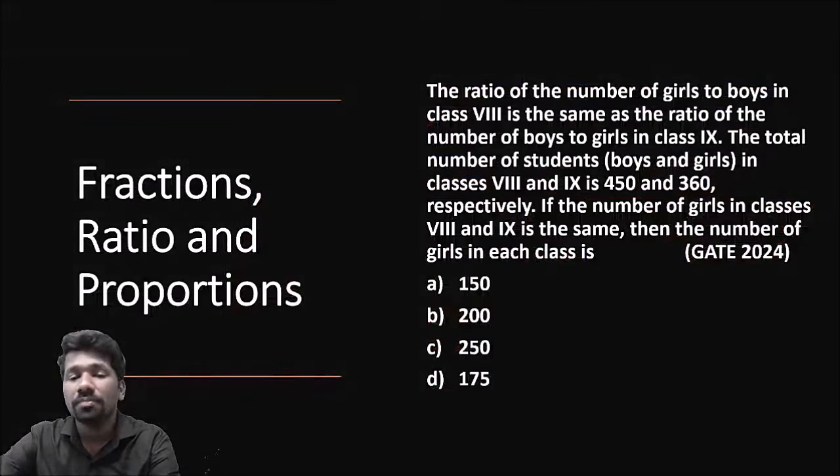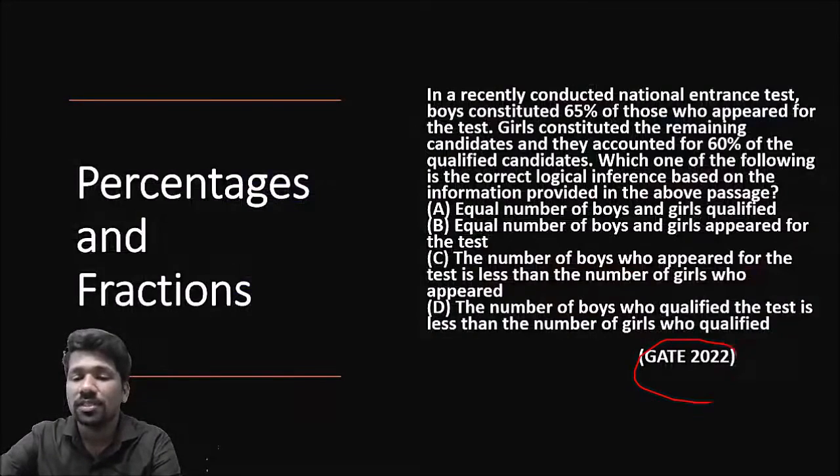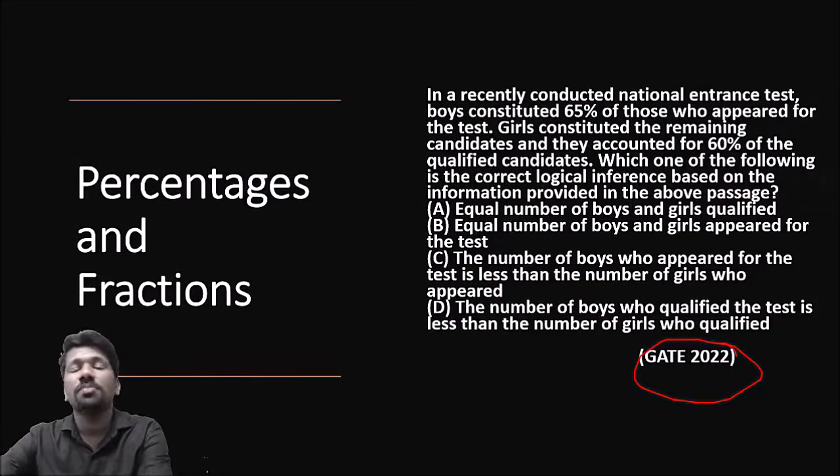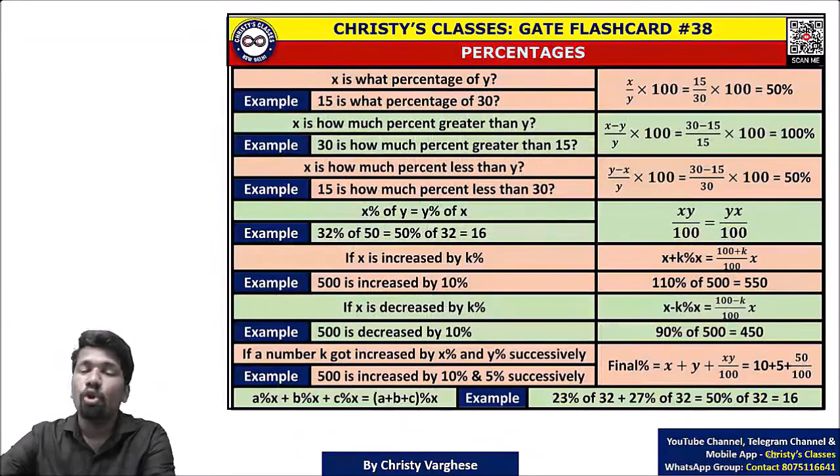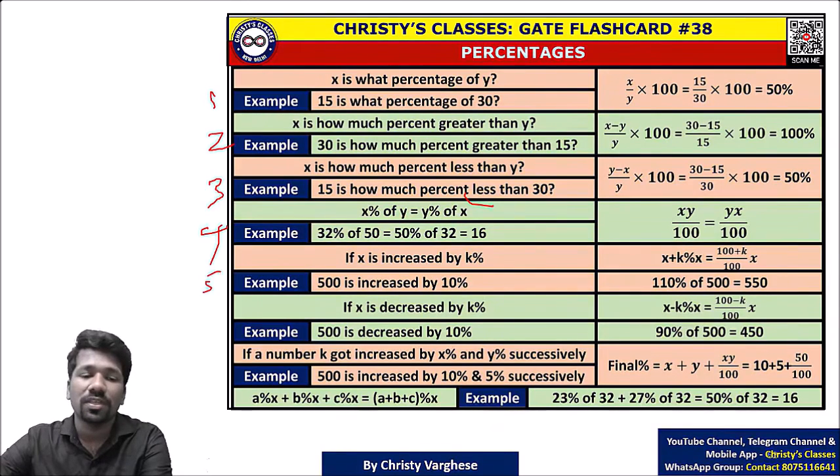उसके बाद previous year questions also will be discussed on percentage, and how these mental math tricks will help you, that also will be discussed in detail. And all percentage questions can be summarized into these types: 1, 2, 3, 4, 5, 6, 7 types. And this is a short trick.